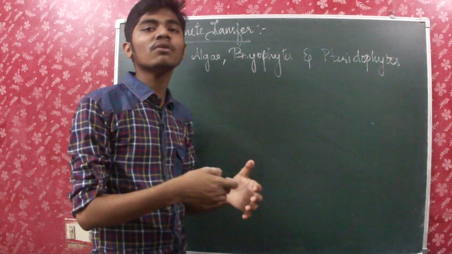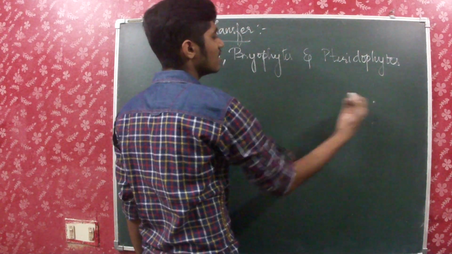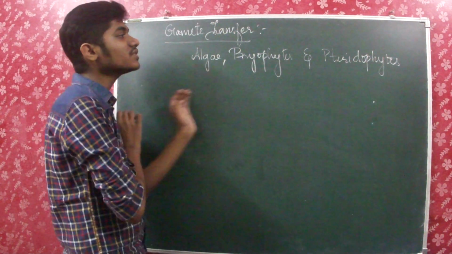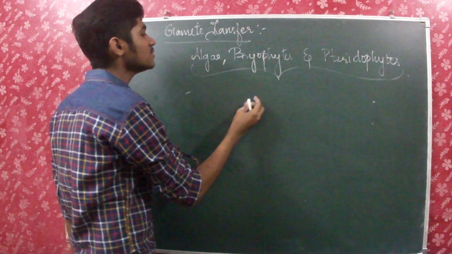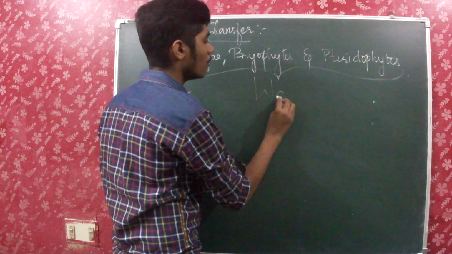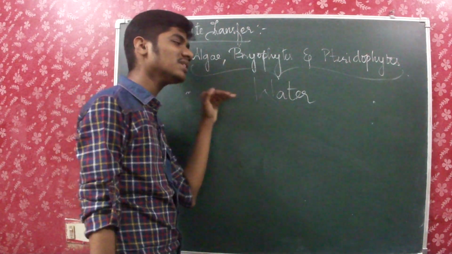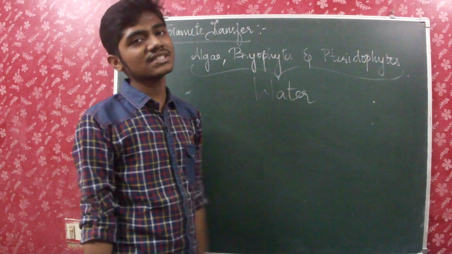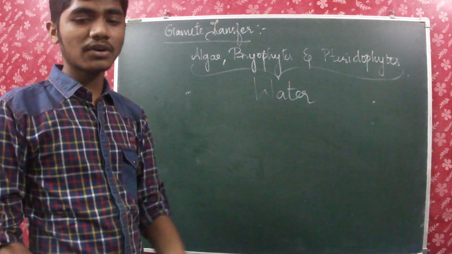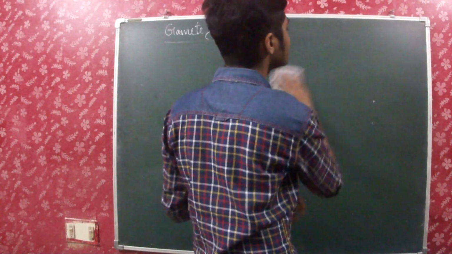Am I right? Only if they both fuse, fertilization can occur. So if the male gamete is here and the female gamete is here, it has to get transported, and for these 3 types of organisms, the medium of transport is water. So water is the medium in which the male gametes are transported towards a female gamete, and water is the medium where the fertilization occurs for these organisms. So this is how the gamete gets transferred.